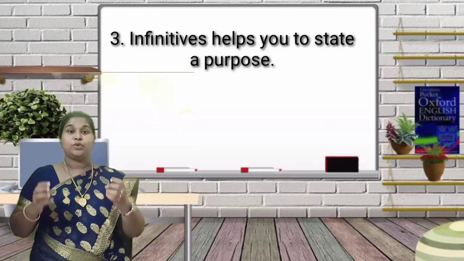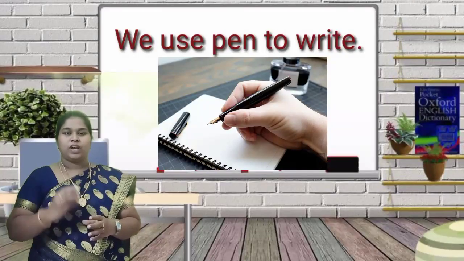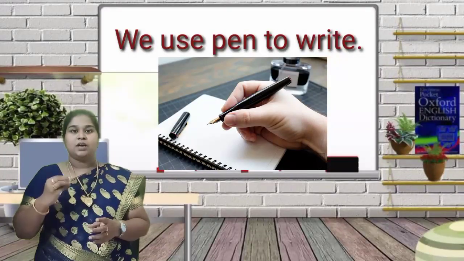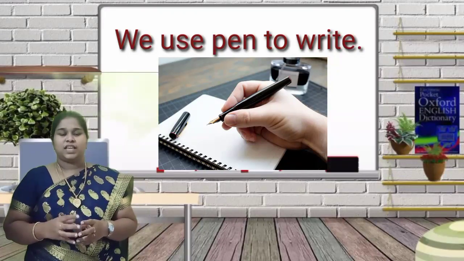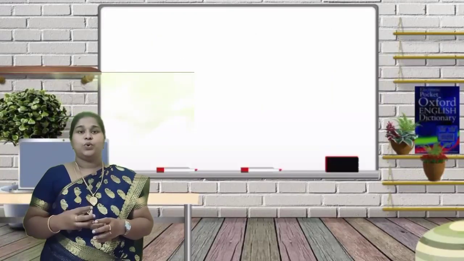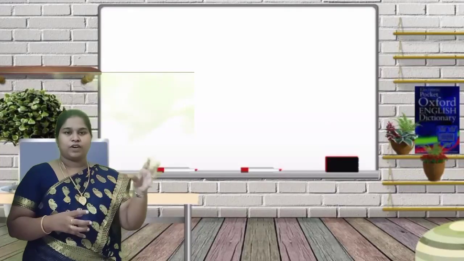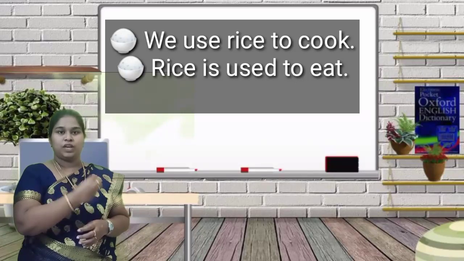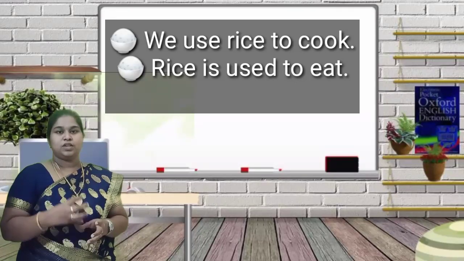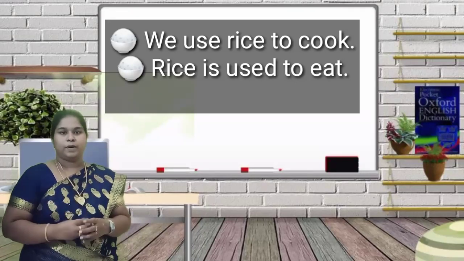Third one, it helps you to state a purpose. We use a pen to write. It shows some purpose. We use a pen to write. So these are the examples we use to show that it is used for some purpose. Rice is used to cook, to eat. So these are the words where you can find it is used for some purpose.